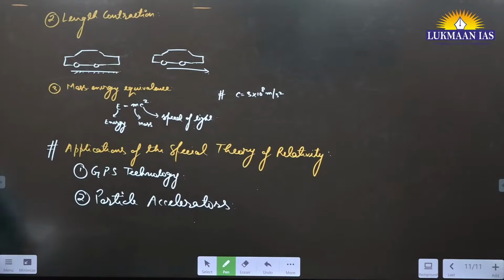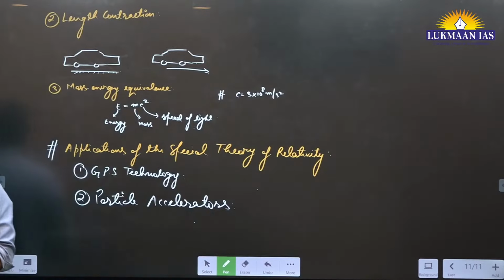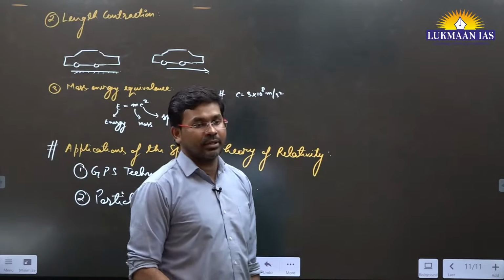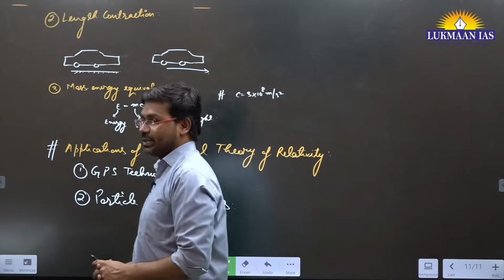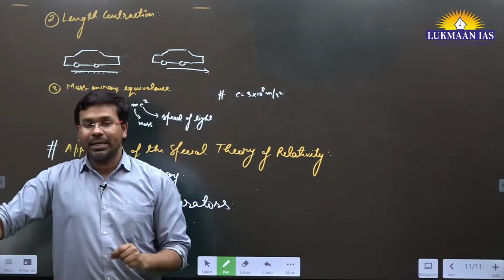Write down, the high energies involved in particle accelerators result in relativistic effects, such as time dilation and length contraction.